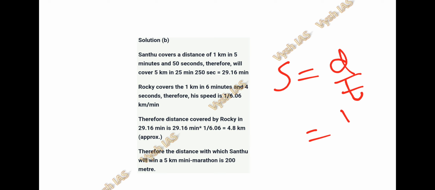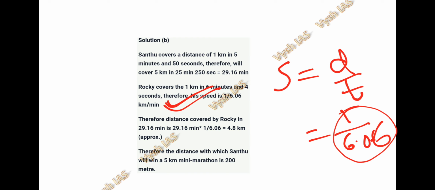Rocky covers 1 kilometer in 6 minutes and 4 seconds. Therefore, by using the same formula, speed is equal to distance by time, you have to calculate Rocky's speed also. Rocky's speed will become 1 kilometer by 6.06, in kilometers per minute. Here also we have found the time in minutes, so we are finding the speed in kilometers per minute only.